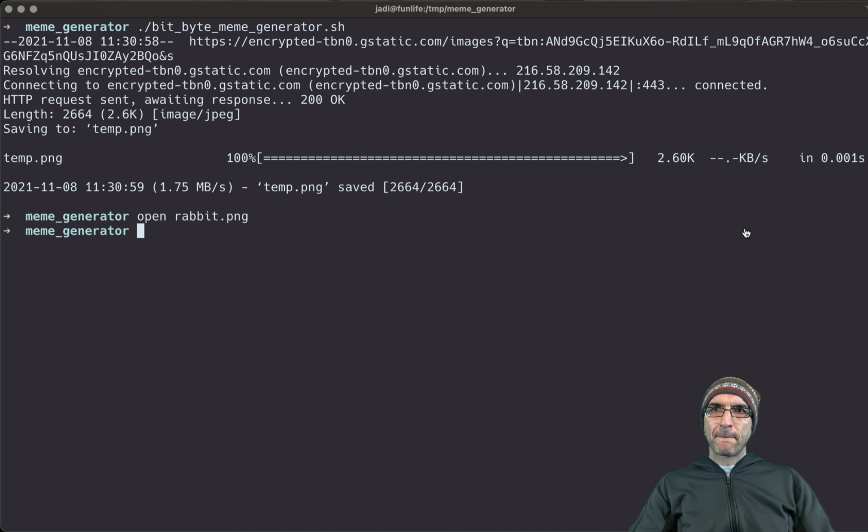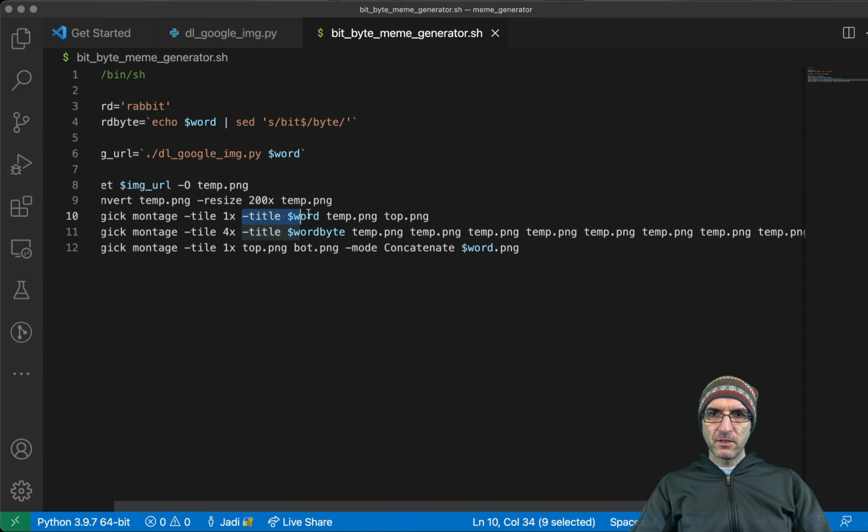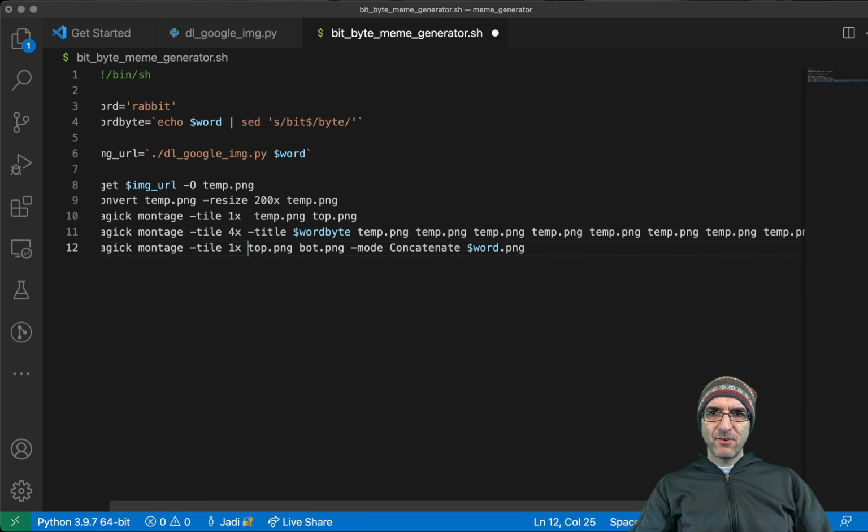What I should do is I should remove the title from this. And I should add the title to the latest one. Okay. And let's go and see what will happen. Let's run it again, byte meme generator. Open Rabbyte. Now it's much better and we have the meme generator. But we need to run this for every single word which ends in Rabbyte. What were the words? Grep, these were the words, right?